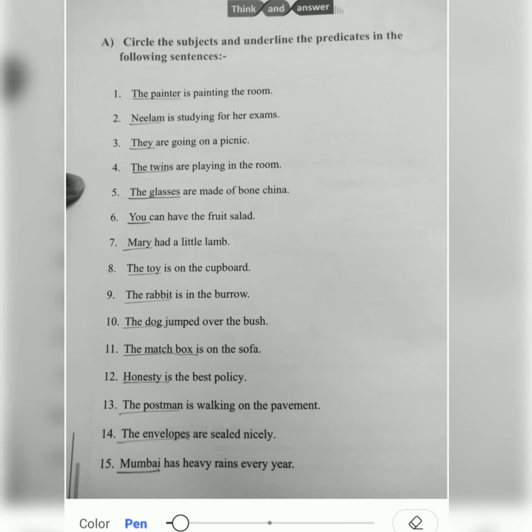So who is painting the room? The painter. So the painter is the subject here. And the remaining part is the predicate, which starts from the verb. So is painting the room is the predicate here.